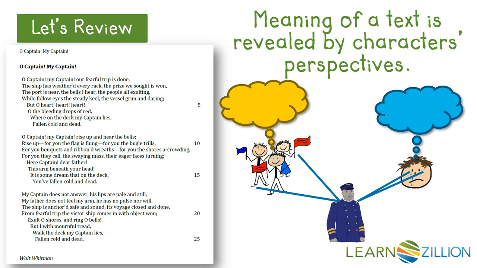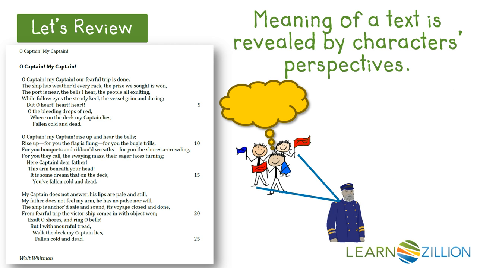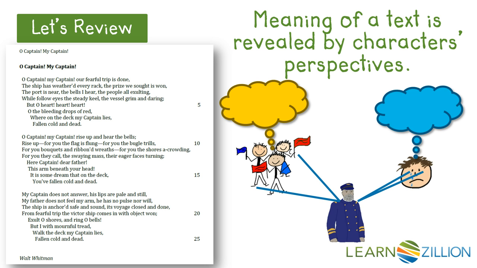If we read a text while considering only one character's point of view, we will get a one-sided view of the story. When we take time to consider both points of view, we begin to have a complete understanding of what is happening in a text. So in this lesson, we are going to reread the text to look at how differences in points of view can impact the meaning of the text.